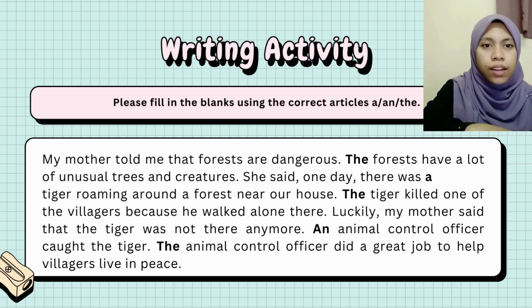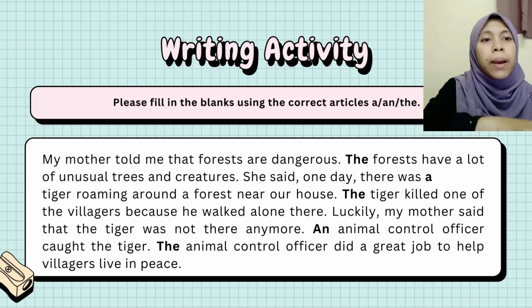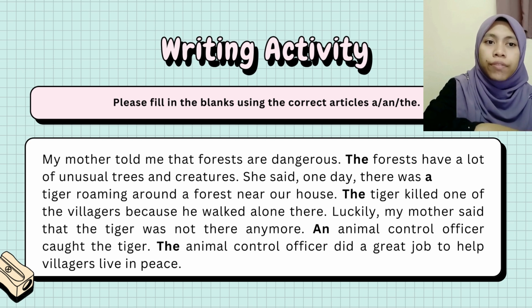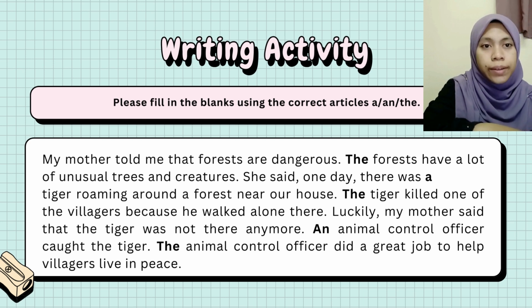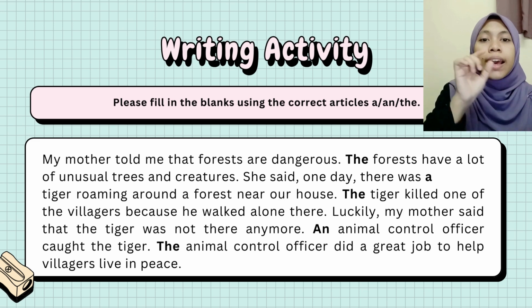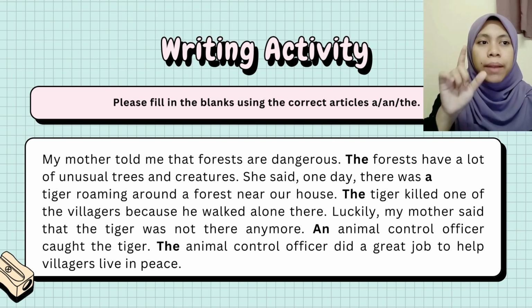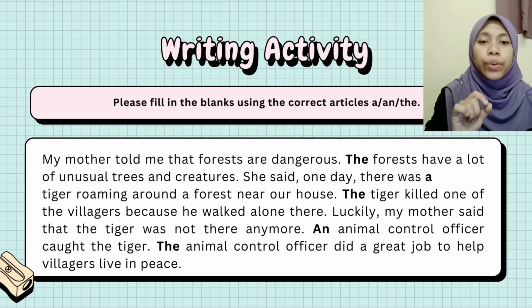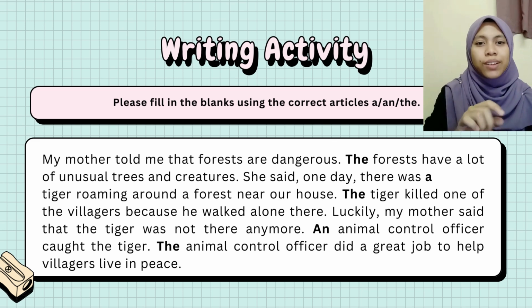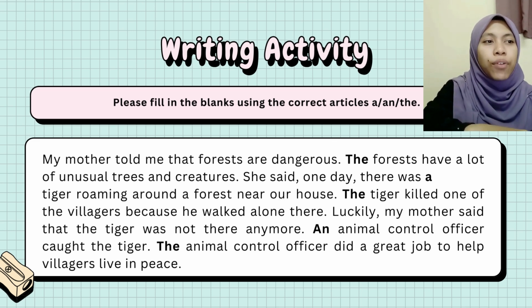Okay, let's continue. Luckily, my mother said that the tiger was not there anymore. An animal control officer caught the tiger. We use "an" because the word animal starts with a vowel sound. Remember, vowel sounds, and it is unspecific, correct?